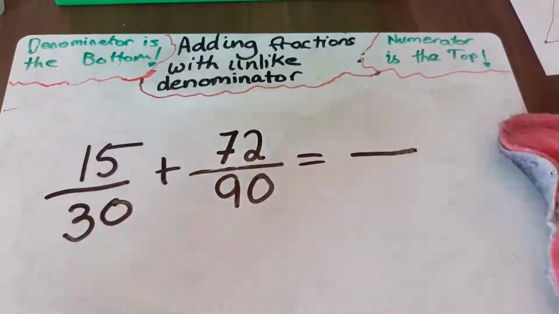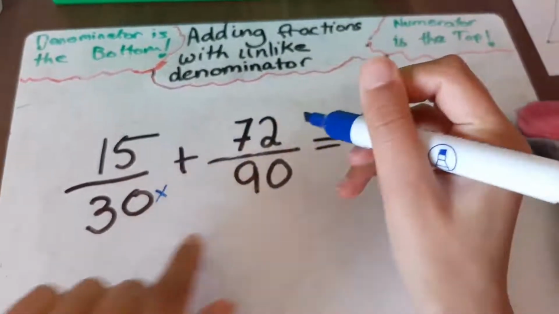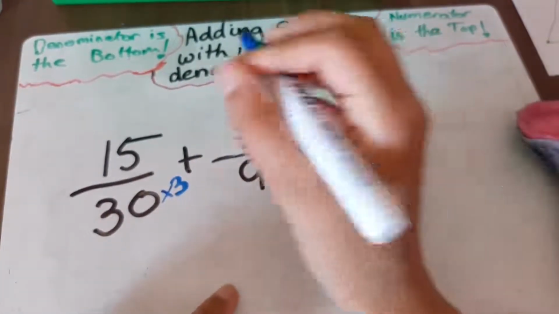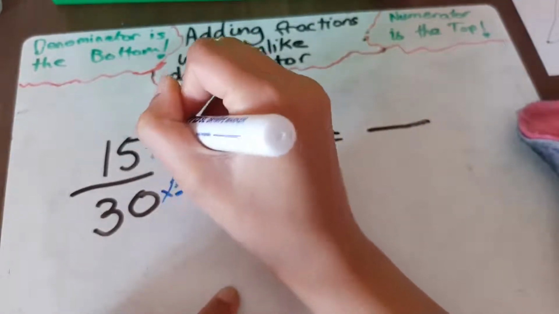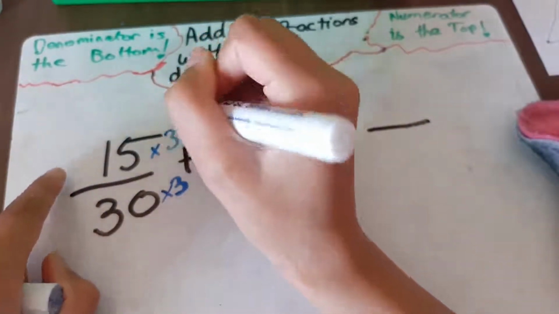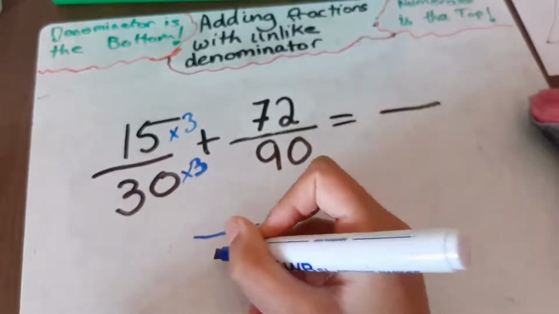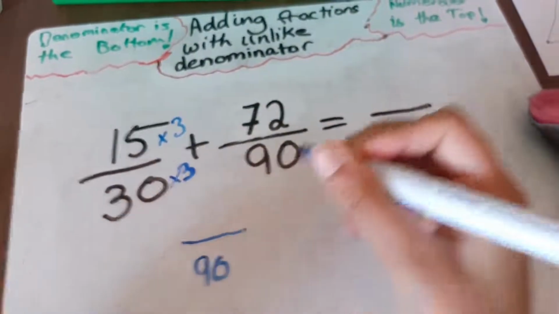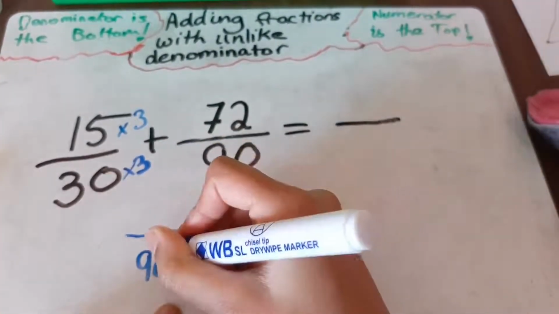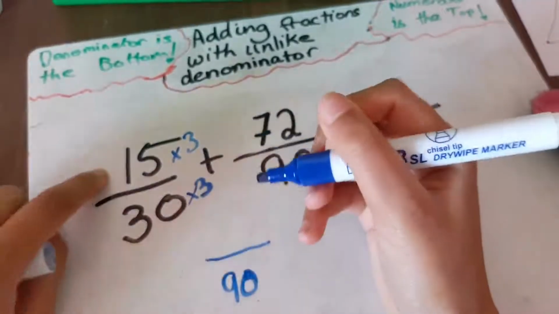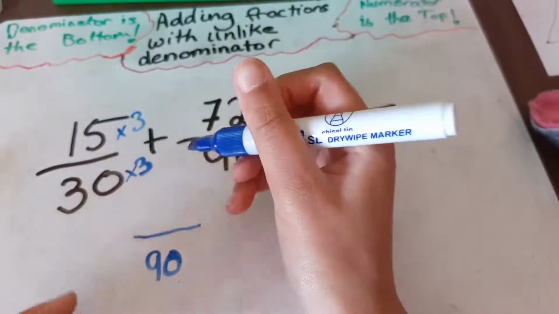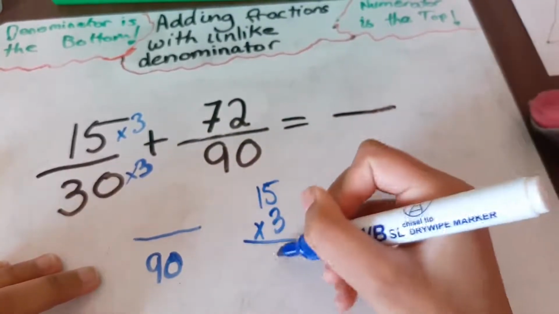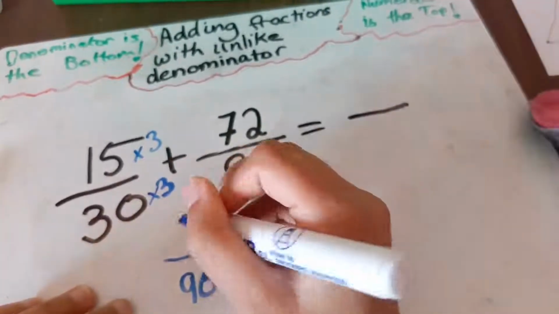Okay, so because 30 goes into 90 3 times, that's basically multiplied by 3. And whatever we do at the bottom again, we have to always do it at the top. So, this will be another fraction. 30 times 3 is 90. And this makes it easier because these two are then the same denominators. And now we're going to do 15 times 3. I already know this, but for you guys to understand a little bit better, I'm going to multiply it over here. It's 45.